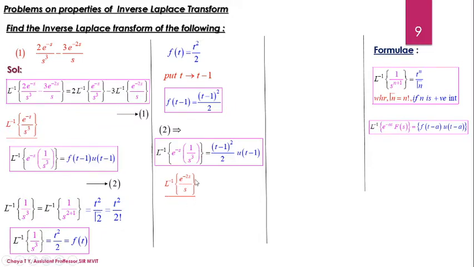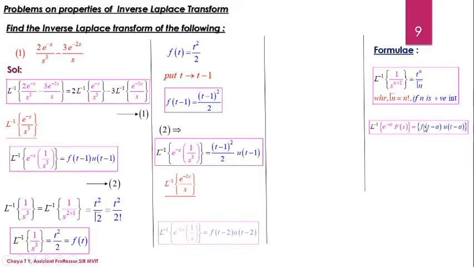So when you observe the function, I have the exponential term mentioned in the function. So whenever we have the exponential term, we should consider the property mentioned by formula 4. It is Laplace inverse of e to the power minus as f of s is equal to f of t minus a into u of t minus a. By comparison, a takes the value 2.